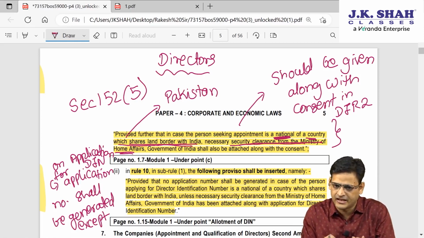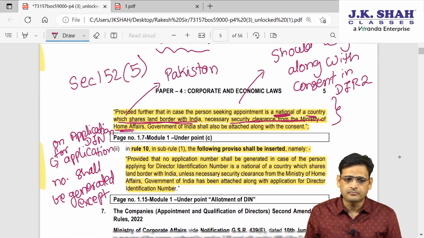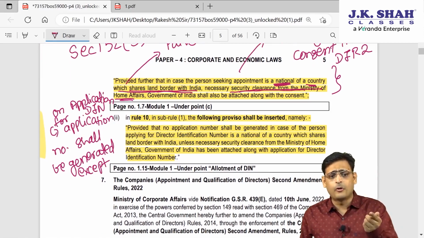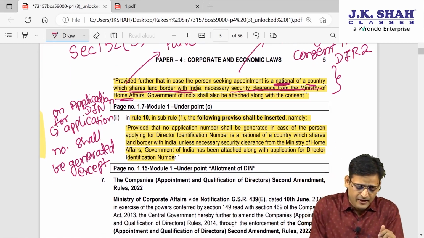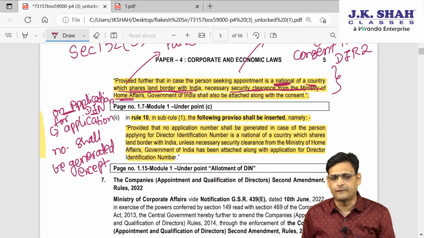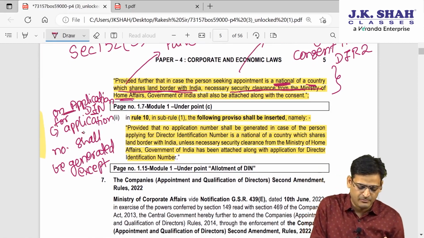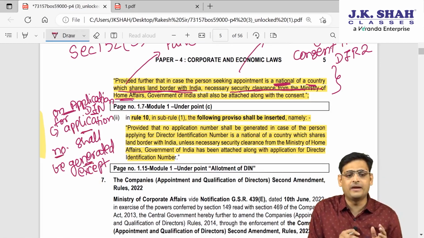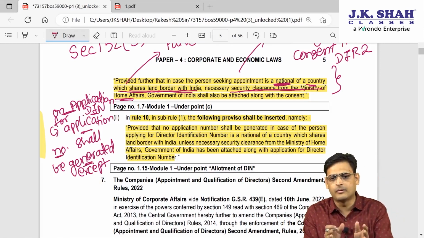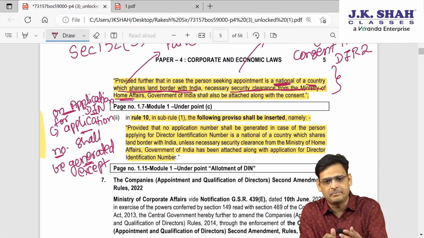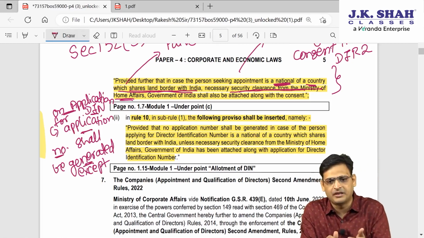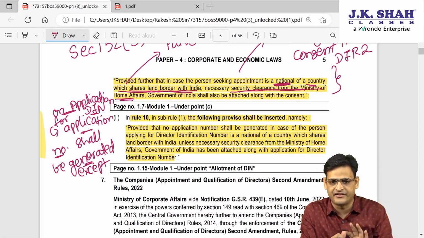So I hope it is very straight and simple. Now, one more point I will tell you. When you make an application for DIN, the moment you make an application, an application number gets generated. This is the normal procedure.